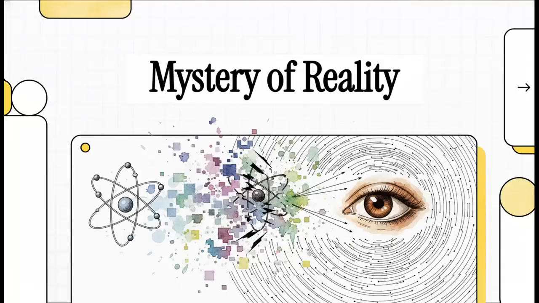Welcome to today's explainer. We are jumping straight into what is honestly probably the greatest philosophical mystery of modern physics. We're pulling all of this directly from Werner Heisenberg's incredibly foundational text, Physics and Philosophy. So buckle up, because we're going to explore a glitch in the matrix of classical science. It's a glitch that completely forces us to question the very nature of existence and how our own eyes might actually be shaping the universe.